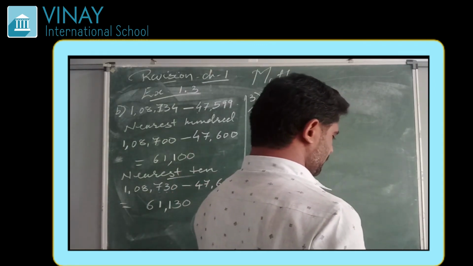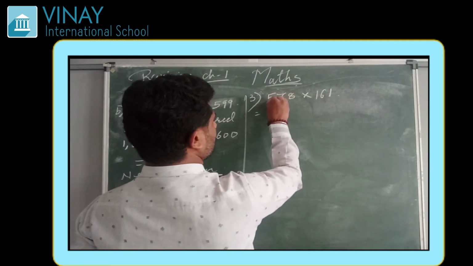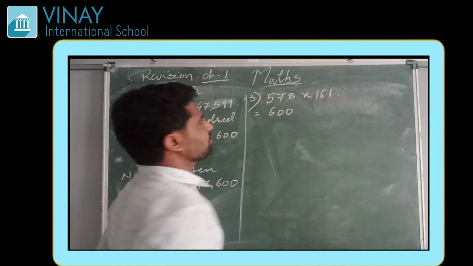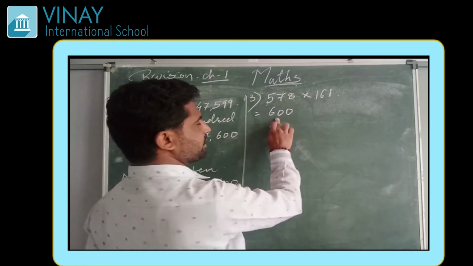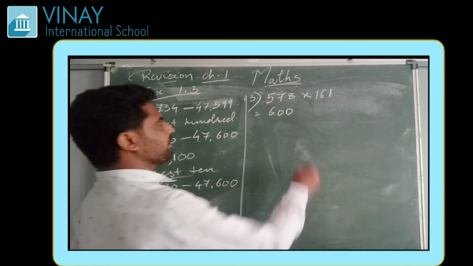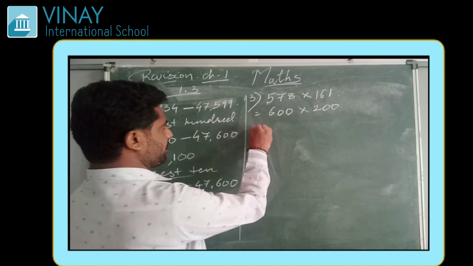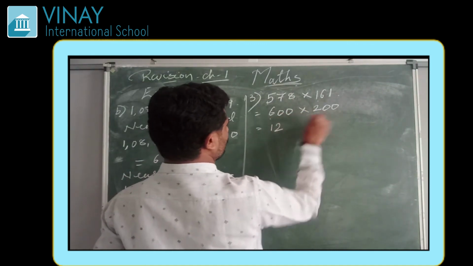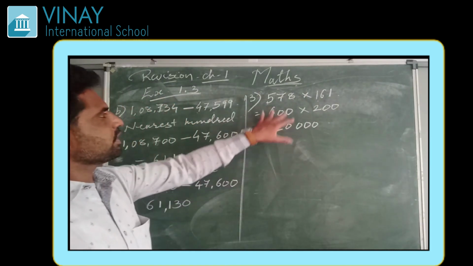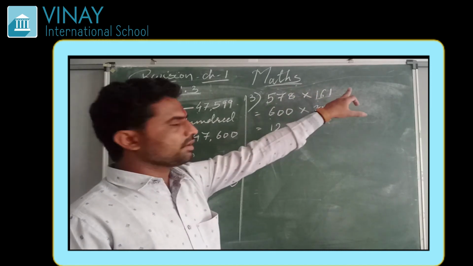You can do this. 578 will be estimated to 600, and 161 can be estimated to 200. Now 6 2s are 12 and 4 zeros. This is the result. This is simply estimated by rounding to nearest 100.